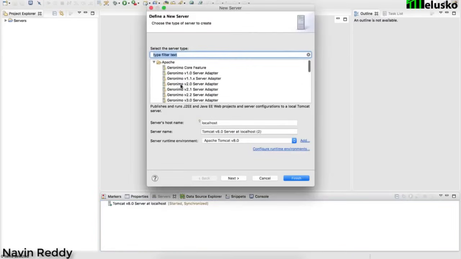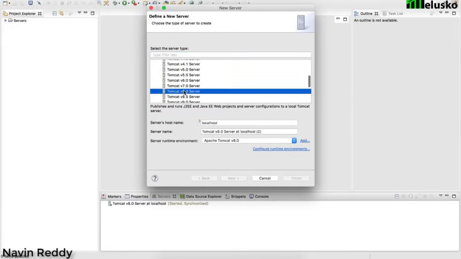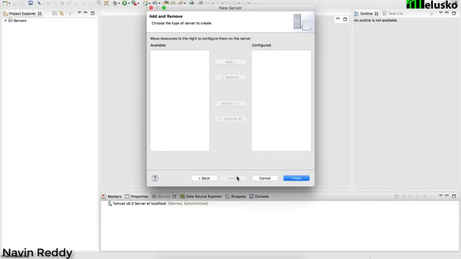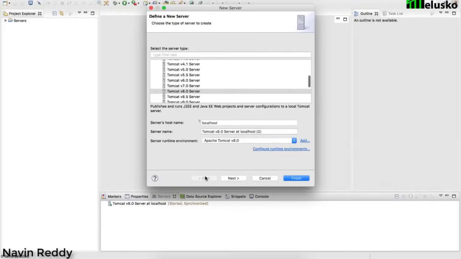Now, out of all these servers, when you open that, it will give you a list of servers here. Depending upon what type of plugins you have installed in Eclipse, this is not the new Eclipse I'm using, I'm using this Eclipse from a long time, so I'm getting the option of Red Hat and all those things. If I open Apache, you can see we can have the Tomcat 8 version. But before doing all those things, you have to download Tomcat as well. So go to Google and download Tomcat, and then you can select and say next. It will ask you to browse for the folder, just select that and you're good to go.